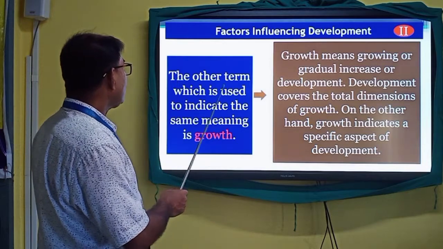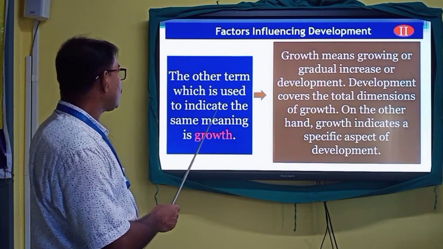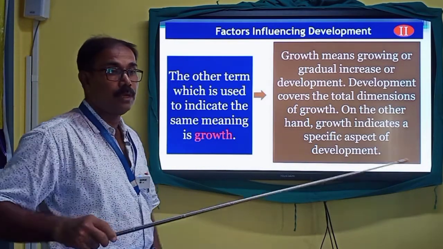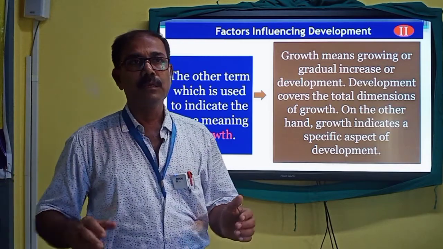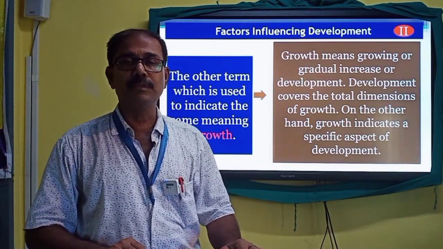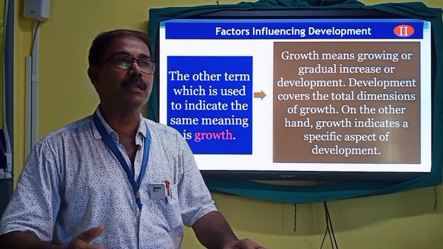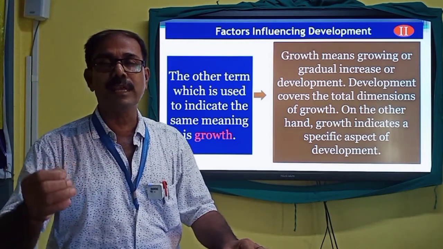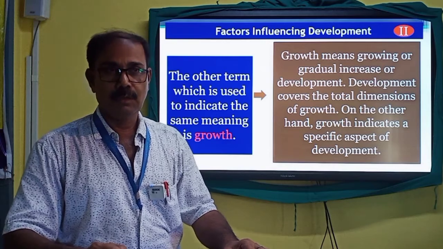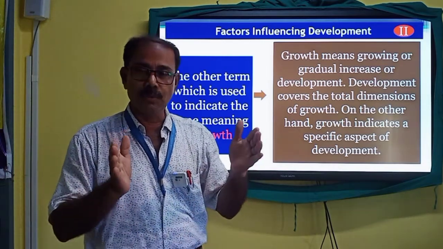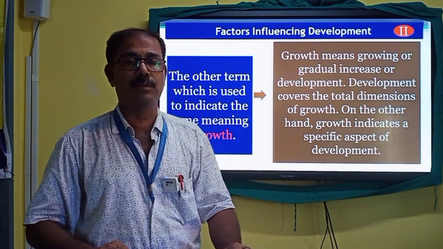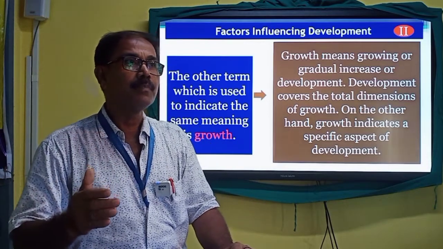The other term which is used to indicate the same meaning is growth. Once we try to understand the term development, there is another term which is frequently used to mean the same thing, that is growth. But friends, the two terms carry different meanings. Development carries a particular meaning.